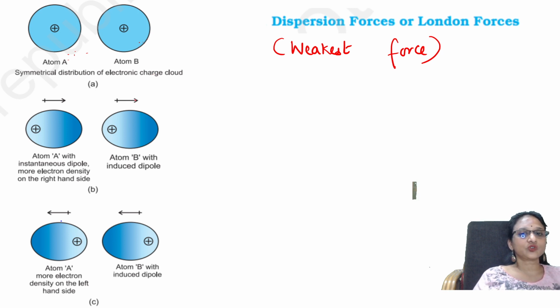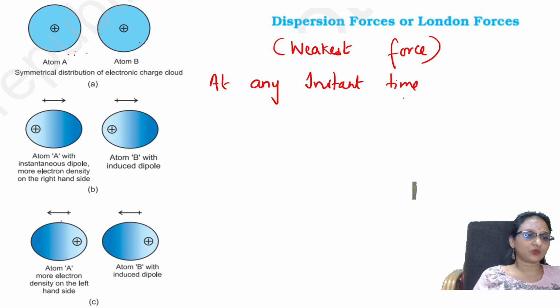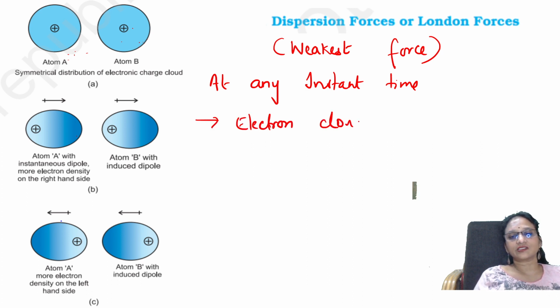At any instant of time, what happens? The electron cloud of this atom and the electron cloud of this atom get disturbed.